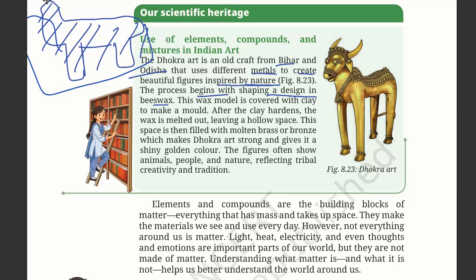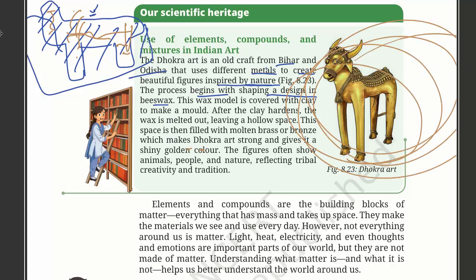Then after the clay is hardened, they remove the wax by melting it, by burning it, leaving a hollow space. Then this space gets filled with molten brass, and when it freezes, it becomes solid. It shows a shiny golden color like shown here. The figures often show animals, people, and nature, reflecting tribal creativity and tradition.